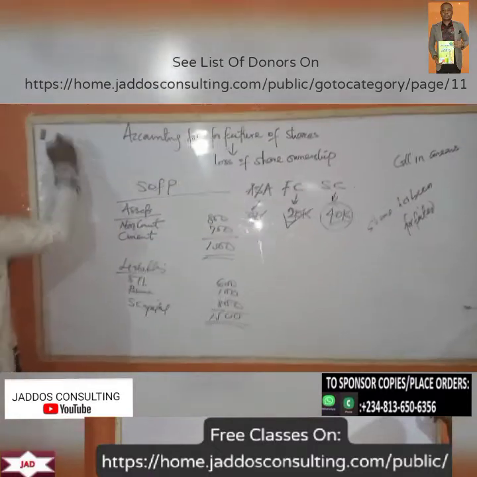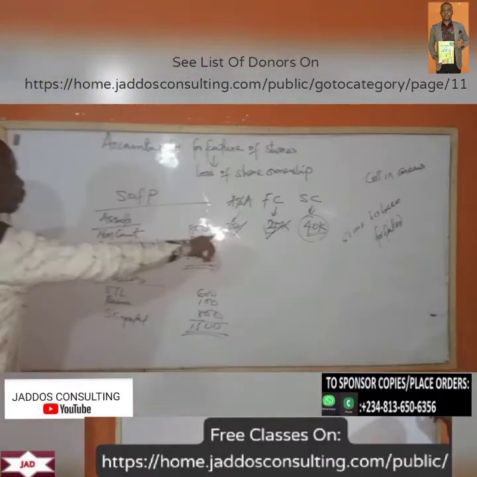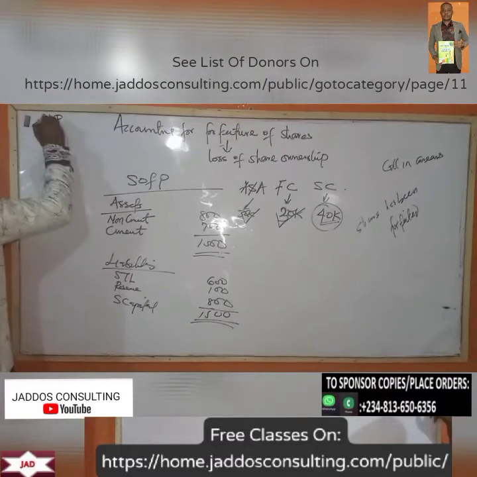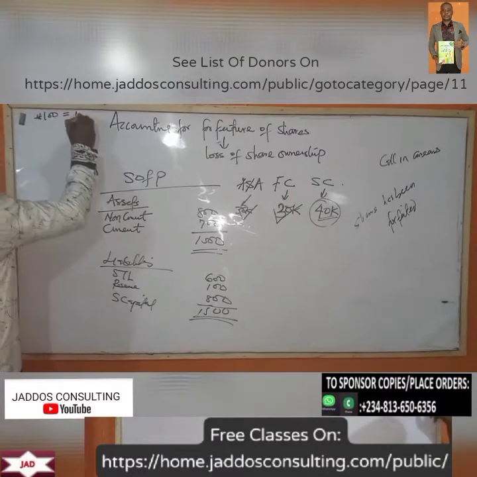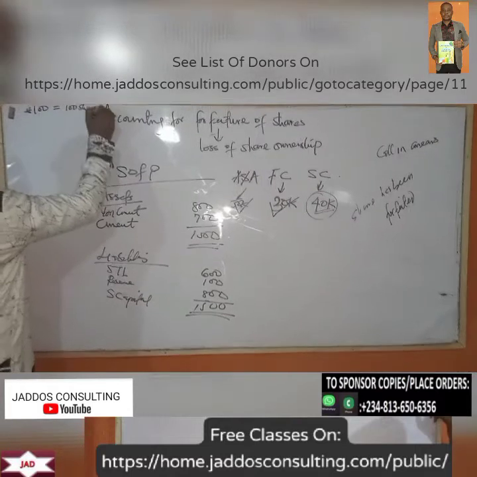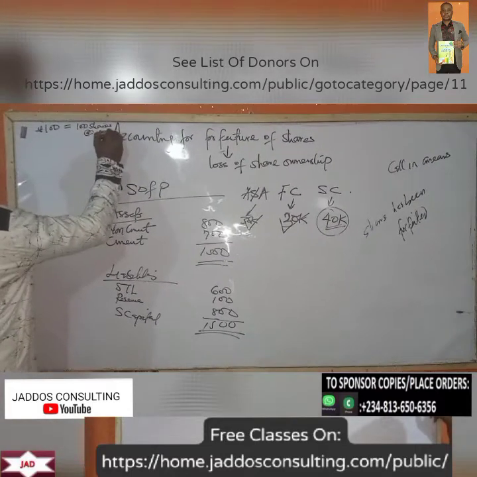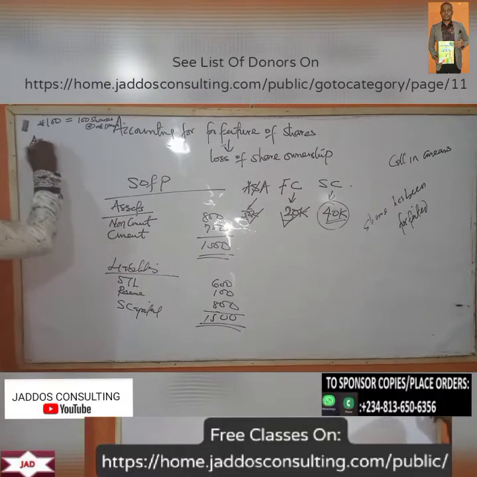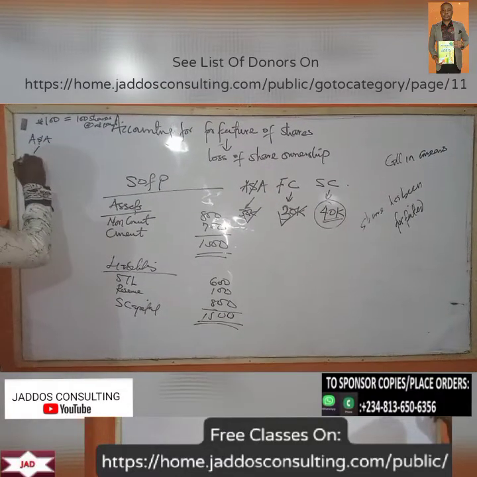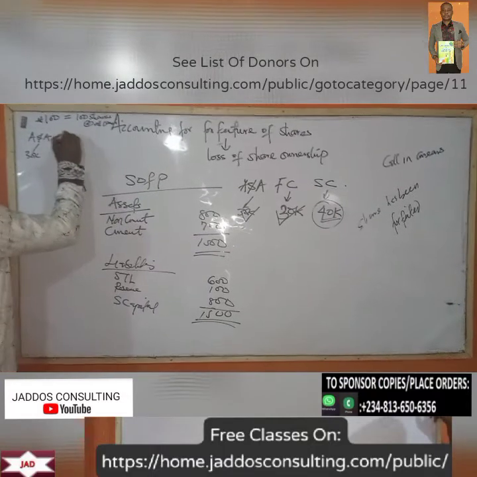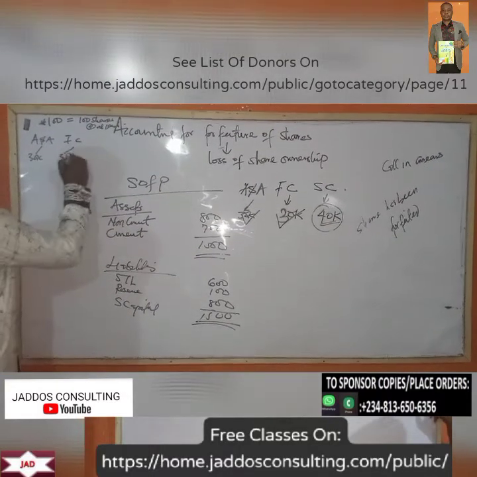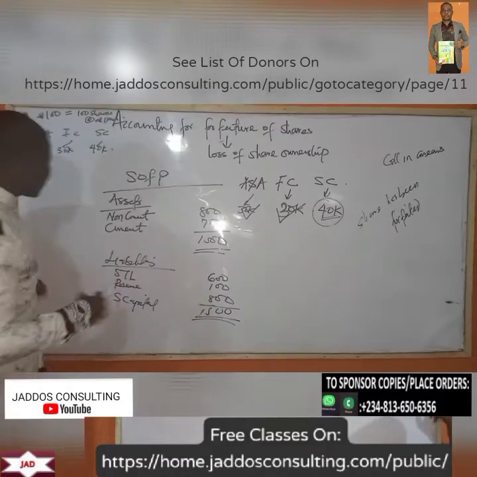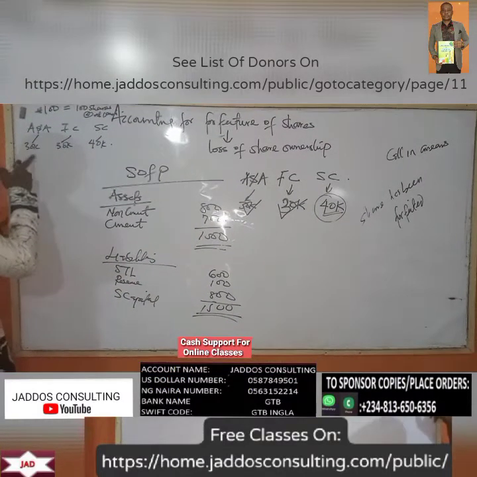from this very one here. That means we're trying to raise, that means one share here is 1 naira. Let's say we want to raise 100 naira. Of course, 100 naira will go to 100 shares at 1 naira each. Now let's assume that it is an installment like this. We have application and allotment, that is 30 kobo, and then we have first call of 30 kobo, and then we have second call of 40 kobo.